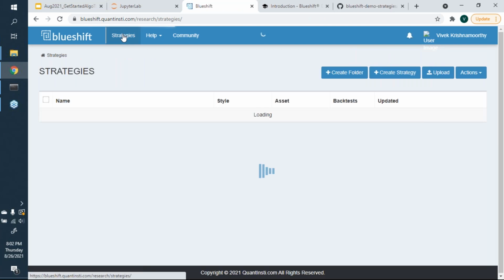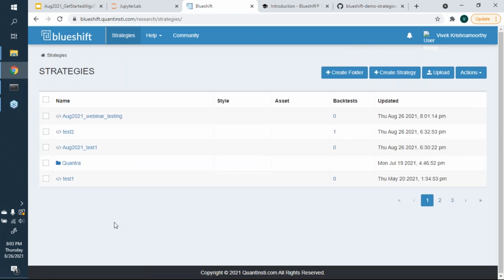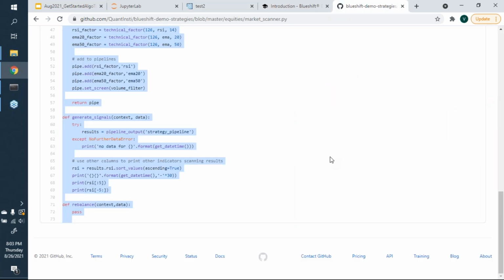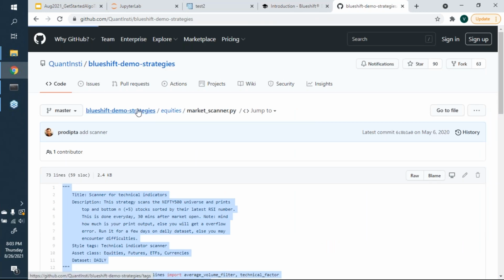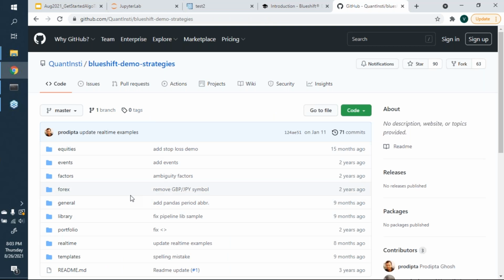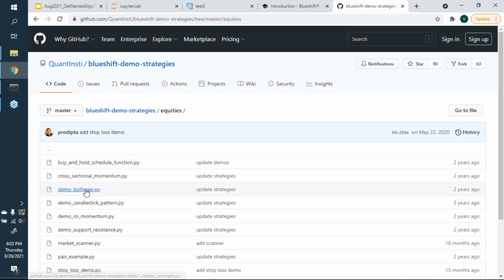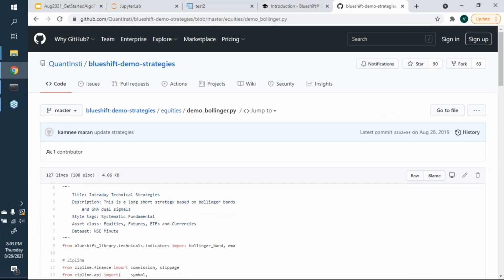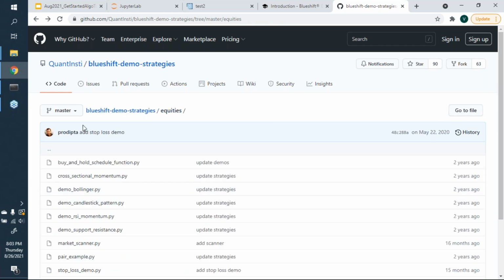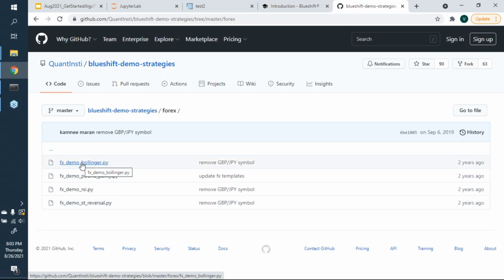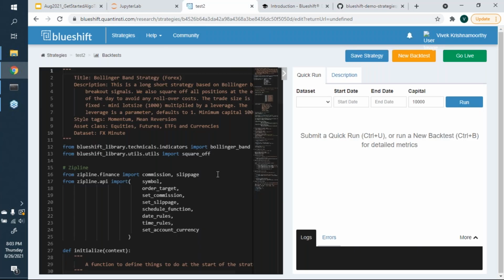If I go to strategies, there was this other thing that I wanted to discuss here. Test 2, right? So test 2 again, I picked it up directly from here for the sake of this class. I think I picked it up from demo Bollinger, was it? Picked it up from Forex. So if you go to Forex, there is also a demo Bollinger strategy on Forex, which I picked up and I have run here. So it tells you it's a Bollinger Band strategy, a long short strategy based on Bollinger Bands,